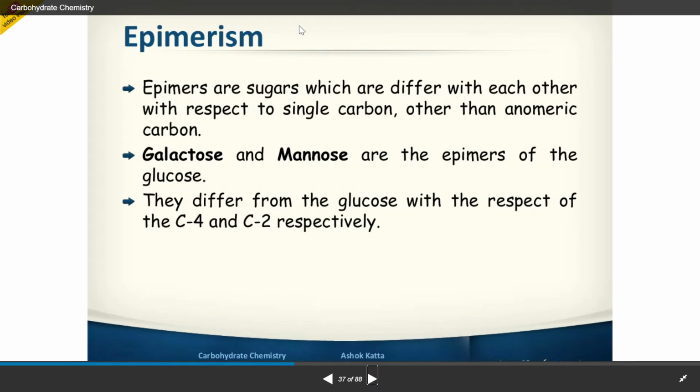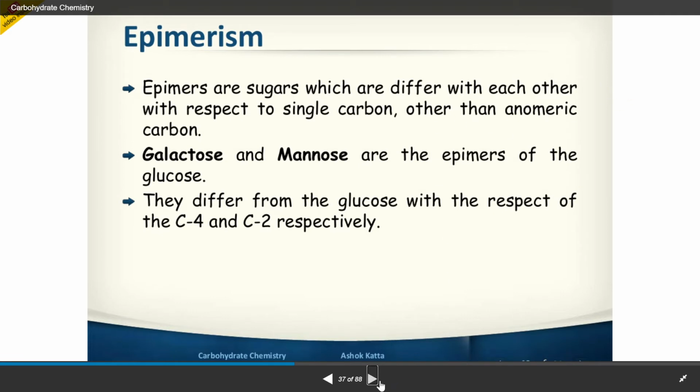Epimers are sugars which differ from each other with respect to a single carbon other than the anomeric carbon. Galactose and mannose are epimers of glucose. With respect to glucose, galactose differs at C4, the fourth carbon. Mannose differs at the second carbon of glucose. They differ only in that one carbon.